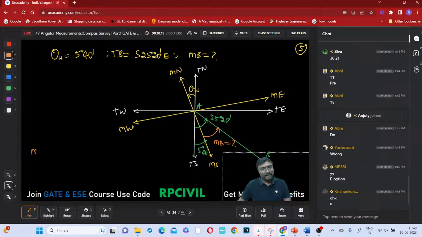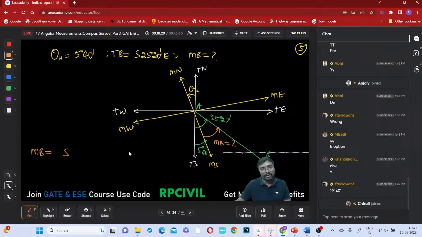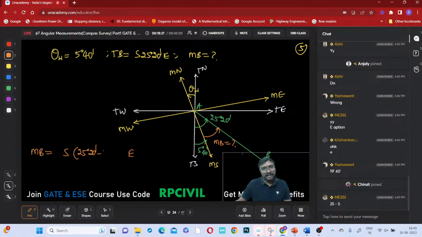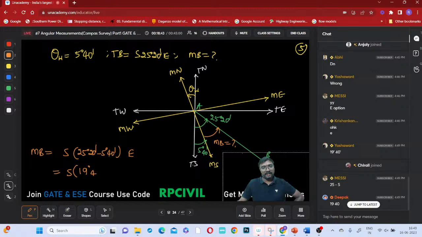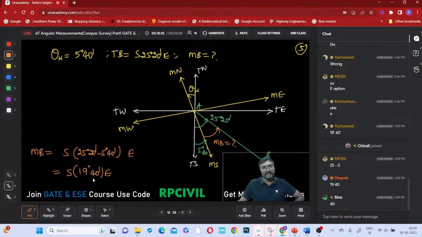It lies in the southeast, so 25 degrees 20 minutes minus 5 degrees 40 minutes gives south 19 degrees 40 minutes east. That is the magnetic bearing.